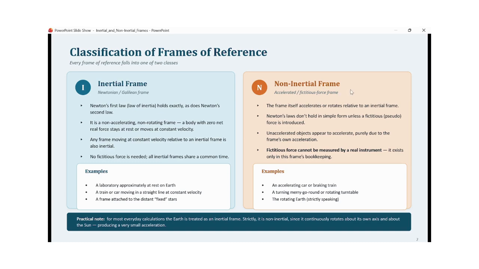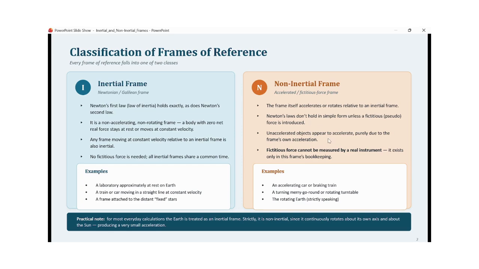Now, as I talked about, non-inertial frames are actually the accelerated frames of reference. So in this case, the frame itself has some acceleration or it is rotating relative to an inertial frame. In both the cases, either linear acceleration or rotational acceleration, the frame will be a non-inertial frame. And in this case, Newton's laws in their original form cannot be directly applied. We have to modify Newton's laws by involving a fictitious or pseudo or apparent force to apply these laws to problems discussed in non-inertial frames of reference.